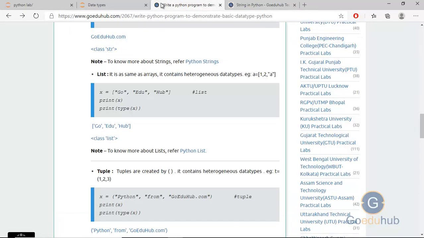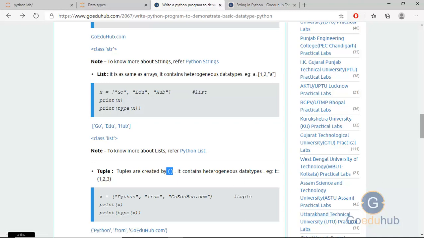Now come to the next sequence data type, that is the tuple. Tuples are created with parentheses and contain heterogeneous data types. It is similar to the list but it is immutable. We can add an element to the list but we cannot add an element to the tuple. Once you define the tuple, it is fixed. You cannot edit, delete, or update an element.